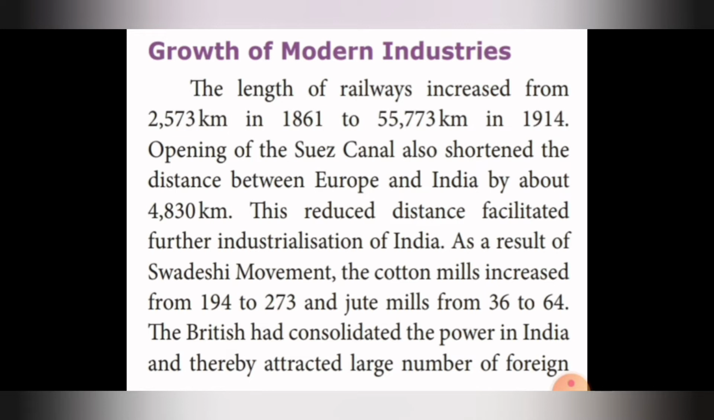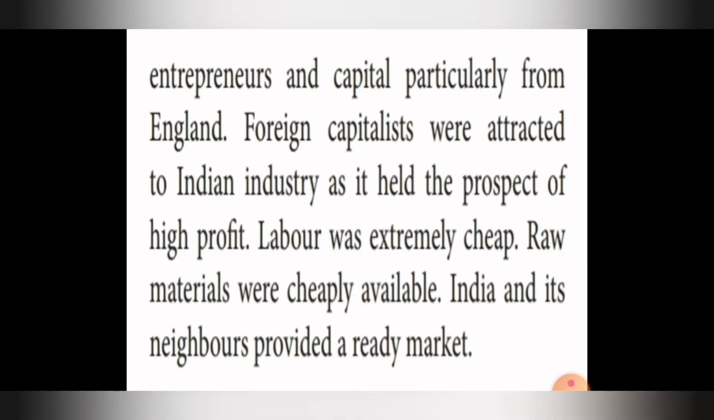As a result of Swadeshi movement, the cotton mills increased from 194 to 273 and jute mills from 36 to 64. The British had consolidated the power in India and thereby attracted large number of foreign entrepreneurs and capital, particularly from England. Foreign capitalists were attracted to Indian industry as it held the prospect of high profit. Labor was extremely cheap. Raw materials were cheaply available. India and its neighbors provided a ready market.